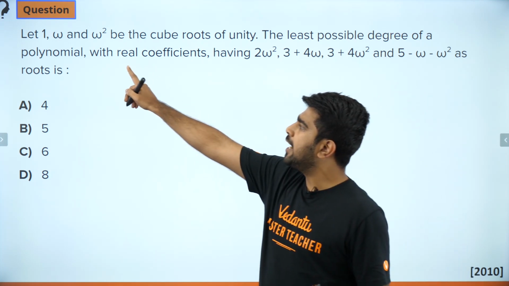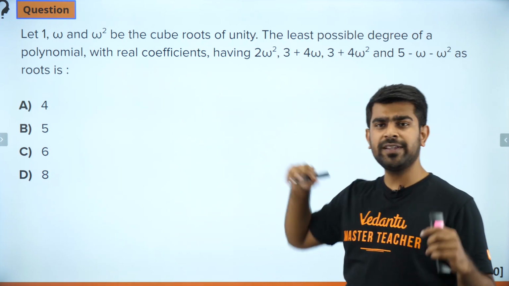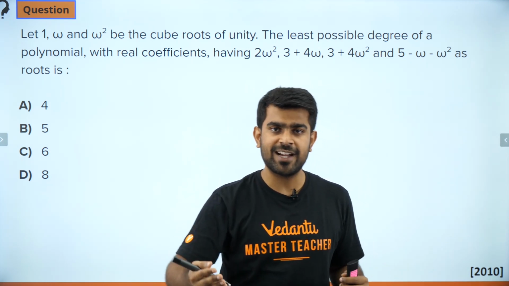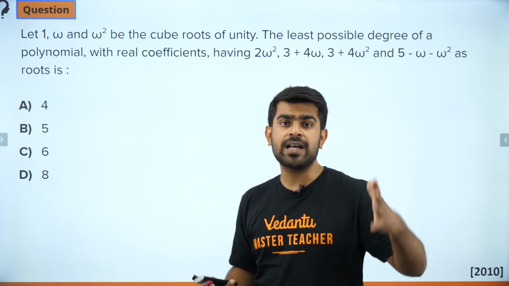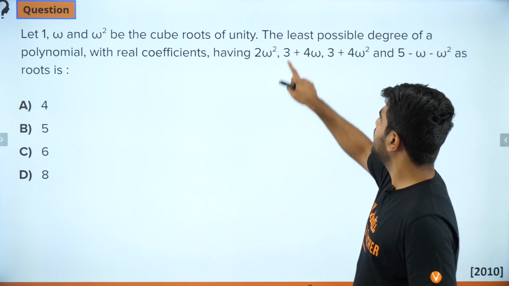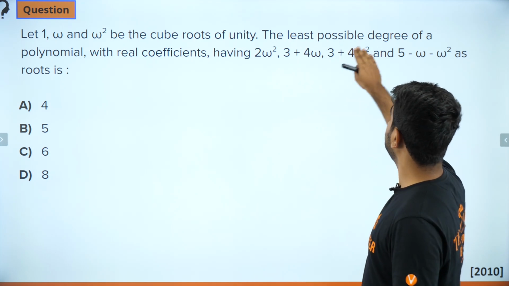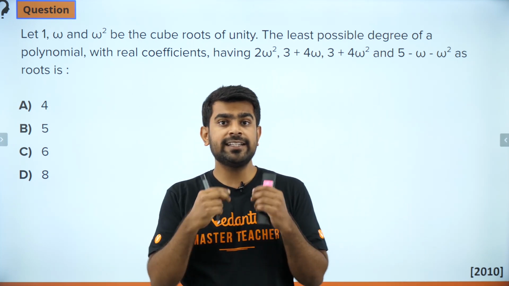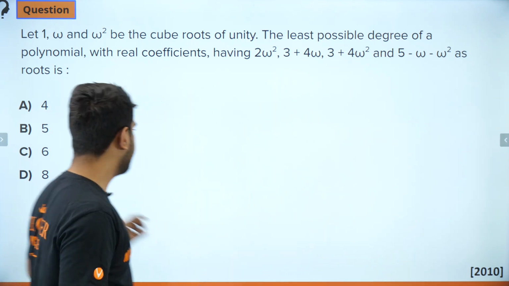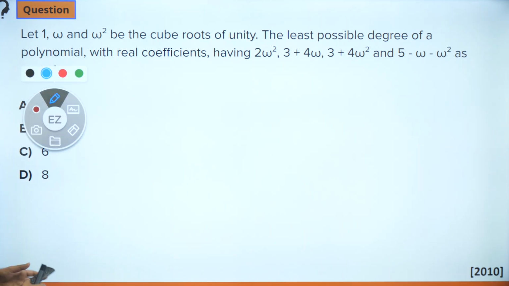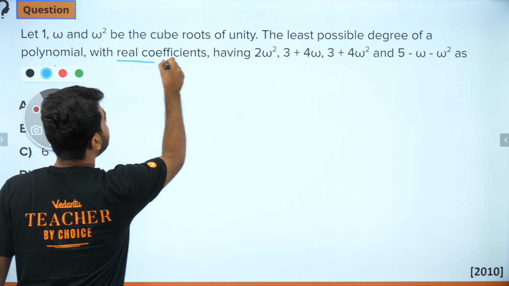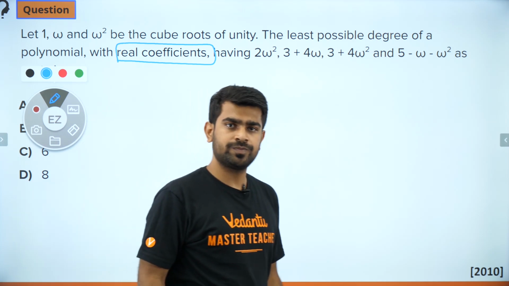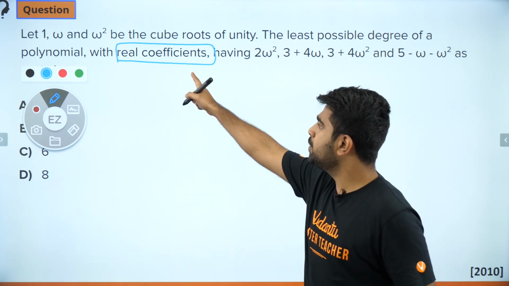Okay, so here I have 1, omega and omega square to be the cube roots of unity, which all of you must be comfortable with because you have cleared 11th and now you are in 12th standard, right? Cube roots of unity is something which you study in 11th standard. The least possible degree of a polynomial with real coefficients. So guys, in KVPY, the wordings are very important, okay? Especially in 12th standard, I would give a lot of importance to the wordings. So this statement is the most important in this question, okay? All those who are trying out, please do make a note of it.